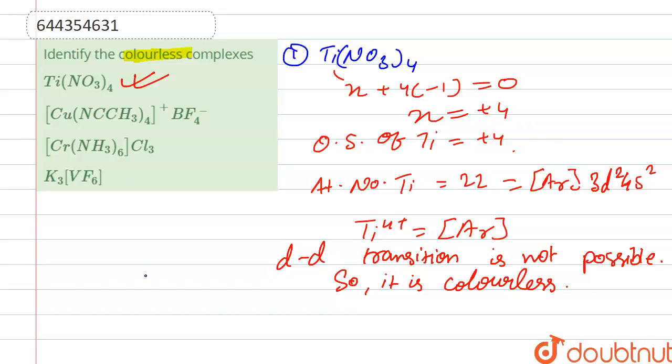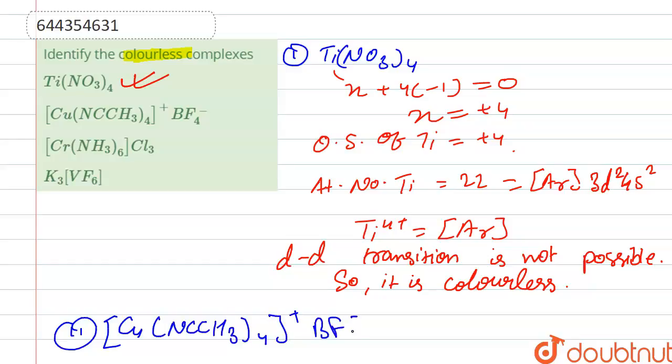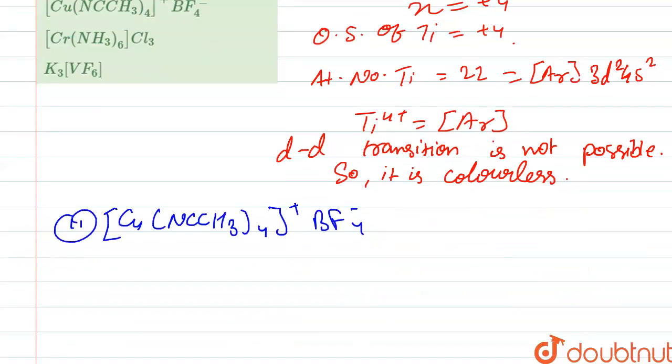Second is our [Cu(NCCH3)4]+ PF6-, right? So here in this complex, the oxidation state of Cu is +1. You can calculate it and know that the oxidation state of copper is +1, right?